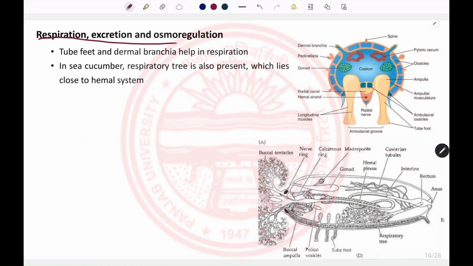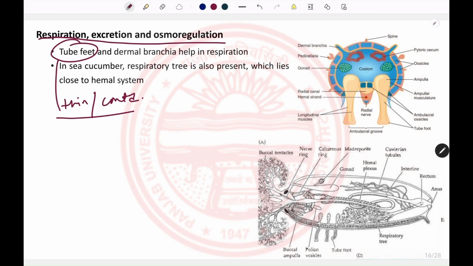Regarding respiration, excretion and osmoregulation, the echinoderms are primitive in nature. They lack any specialized organ for these physiological functions. As the tube feet are thin and continuous with the coelomic fluid, that makes them excellent organs for these functions.